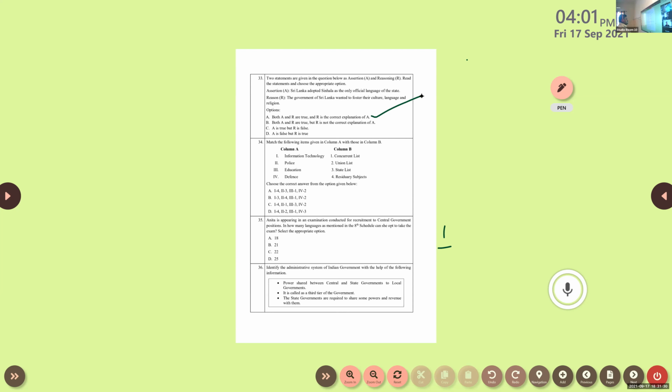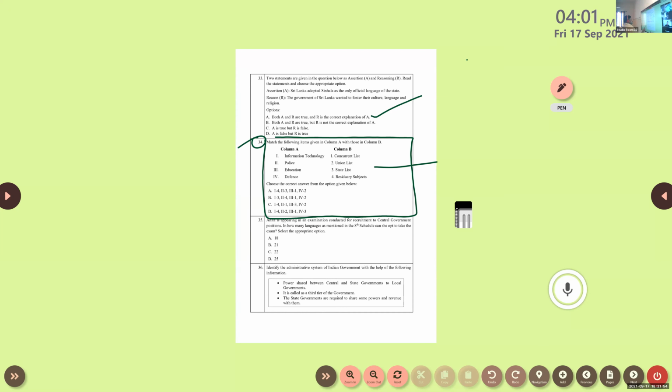Now I am giving a chance for you people. Match the following items given in column A with those of column B. Question number 34. These kinds of questions are also there. Don't think that a match the following question is for 4 marks; it is also for just 0.8 mark. You have to choose the correct answer from the options here.